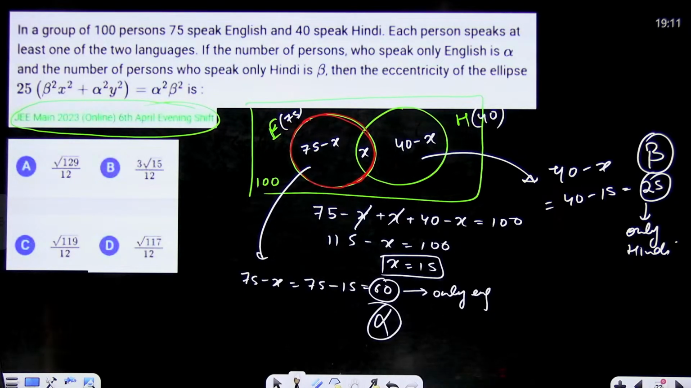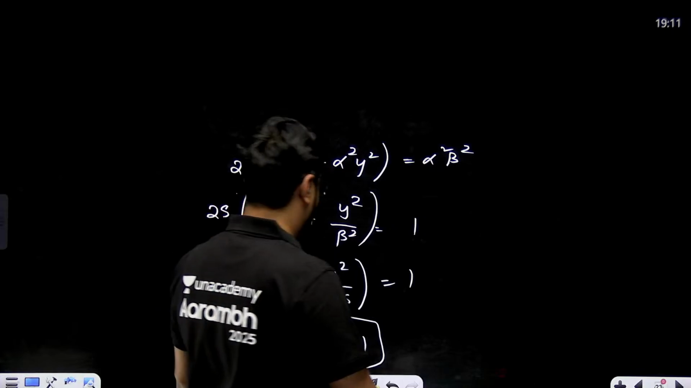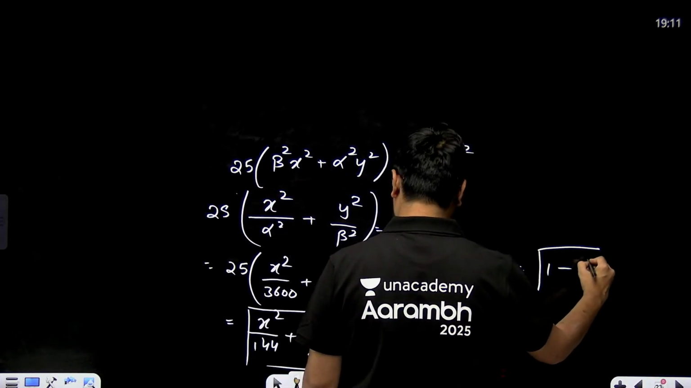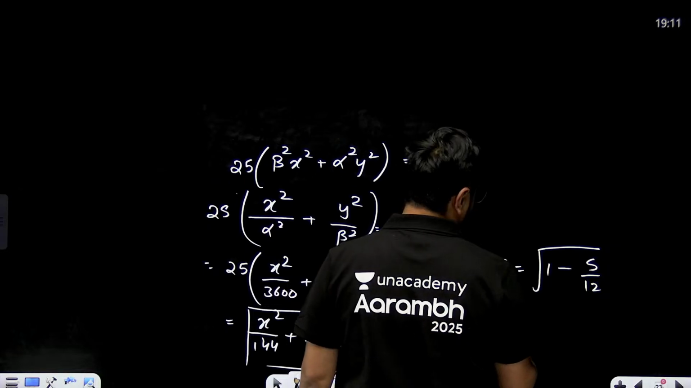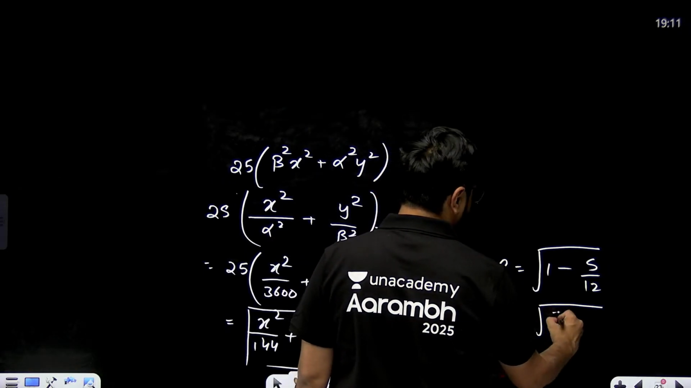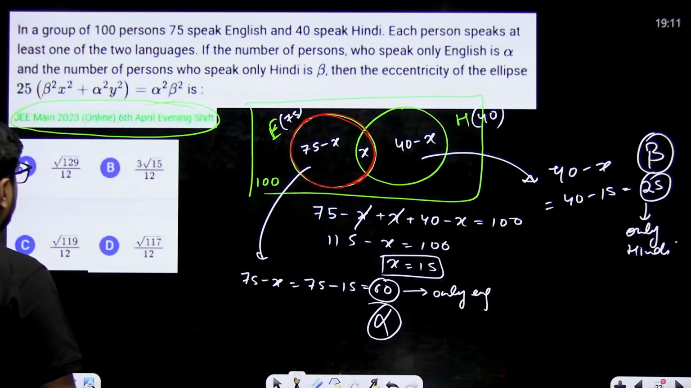What are they asking you to find? The eccentricity of the ellipse. Now you can easily find it. You have A and B. So A is greater than B. So E will be equal to square root of 1 minus 5 divided by 12. That means E will be equal to square root of 7 over 12. Something wrong we are doing here.